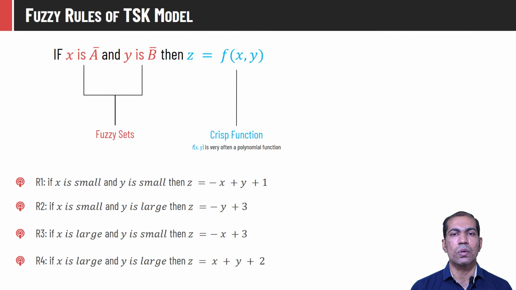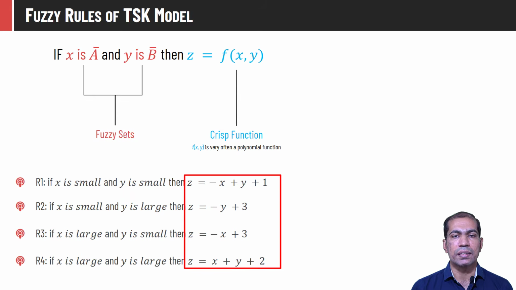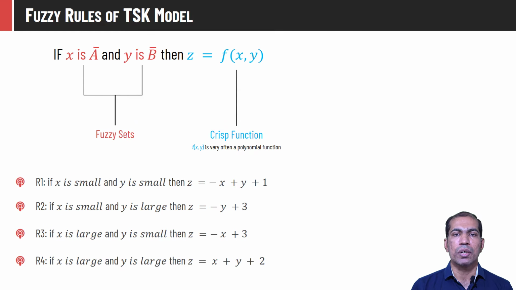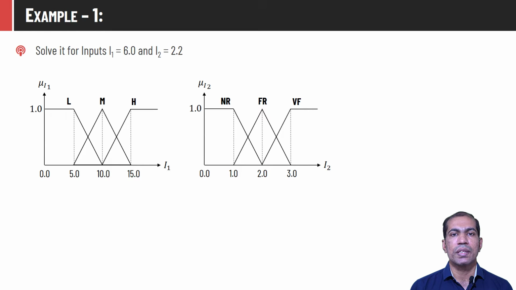As we discussed, the rule in this system looks like: if x is A bar and y is B bar, then z is some function of the input parameters x comma y. So this function could be something like this. It can be any polynomial of the input parameters x comma y. In most cases, the system uses a linear combination of input parameters because it is easy to compute. As the degree of this polynomial increases, the system gets more and more complex, as well as more computationally intensive. Let us try to understand it with an example.